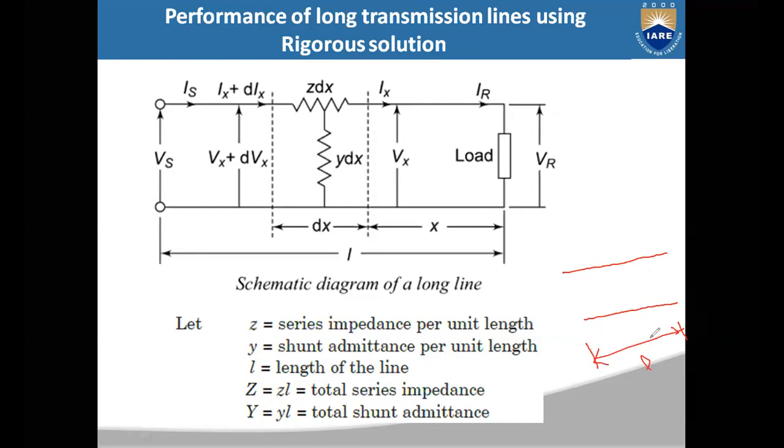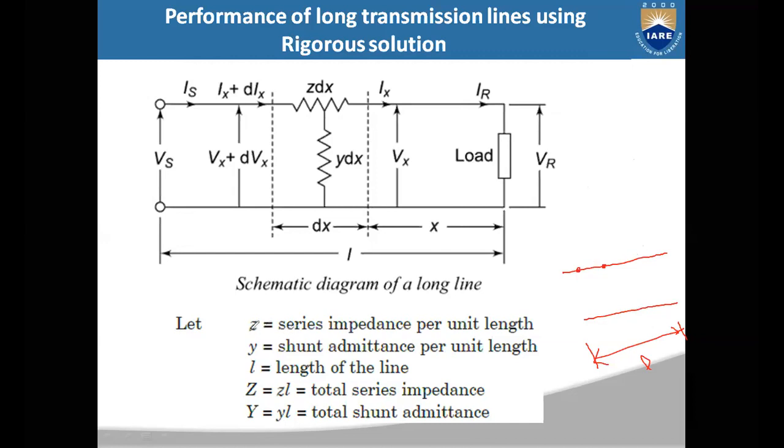Throughout the length of the transmission line, all three parameters, resistance, inductance, and capacitance, are uniformly distributed. That means at any point on the transmission line, the resistance, inductance, and capacitance values will be the same.